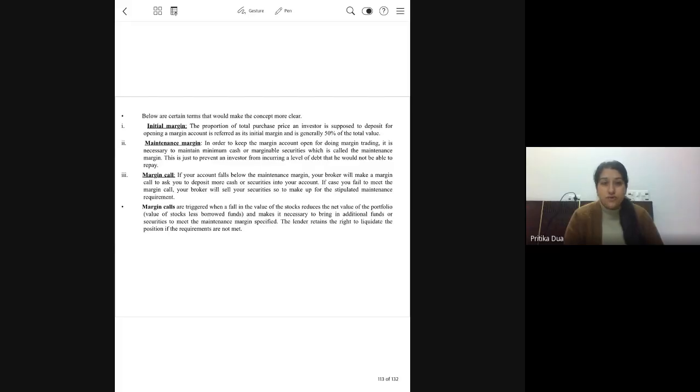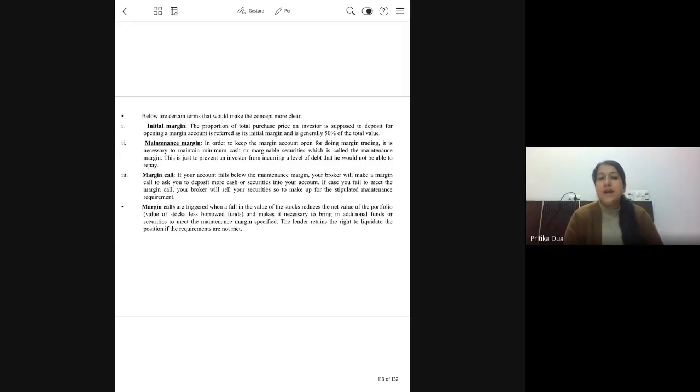Okay, now there are other types of margins also in the concept of margin trading. So, most of the terms we have discussed. Initial margin would be the amount which is to be brought in by the investor. So here on the open positions, open position का मतलब क्या होता है, जहां पर अभी सेटलमेंट नहीं हुई है, वहां आपको at least 50% of the total value needs to be deposited in your margin account.